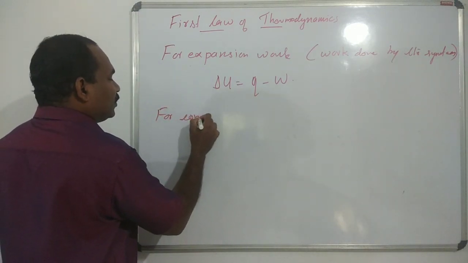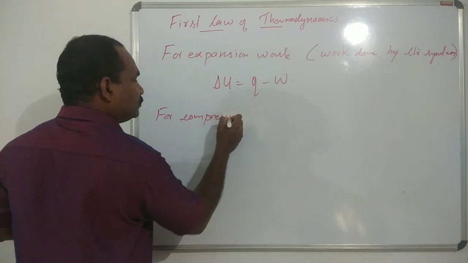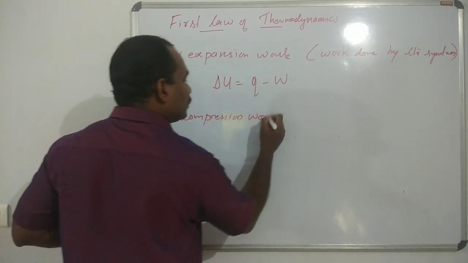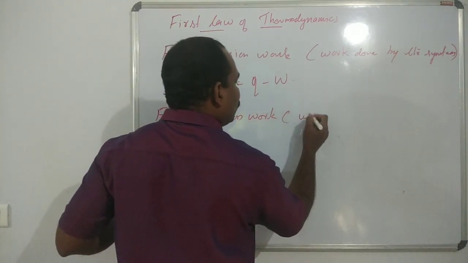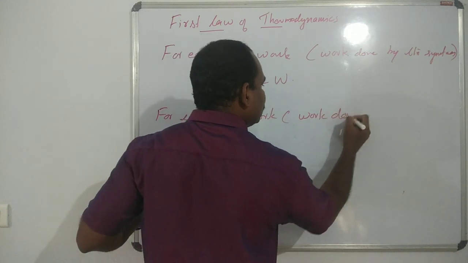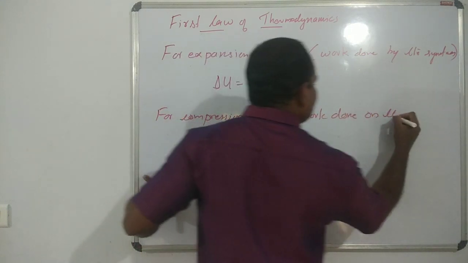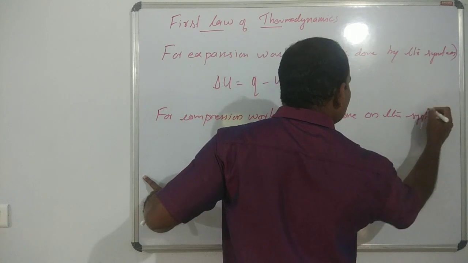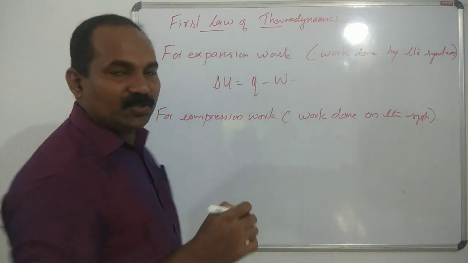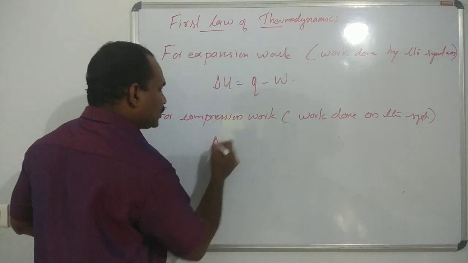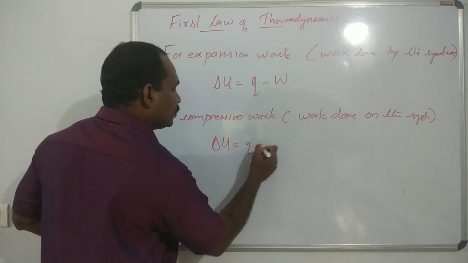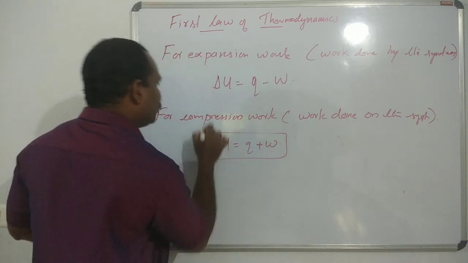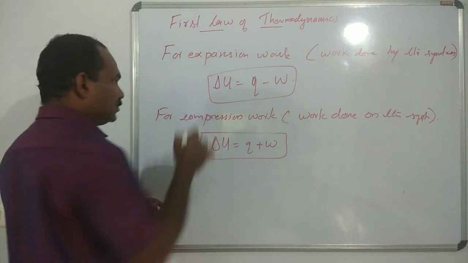For compression work, that is work done on the system, W is positive, so delta U is equal to Q plus W. Two equations.